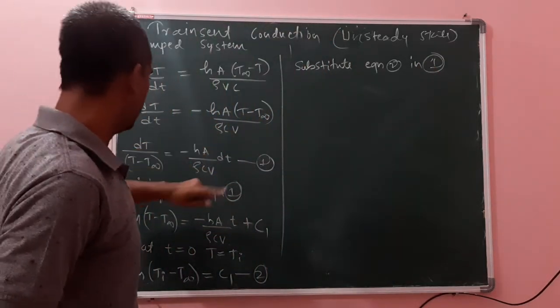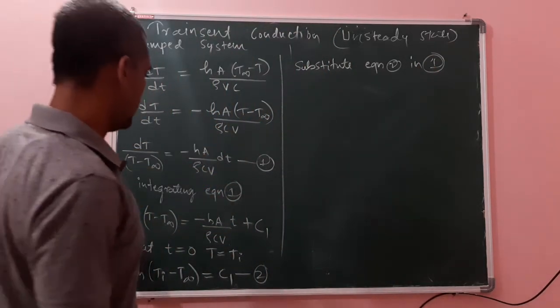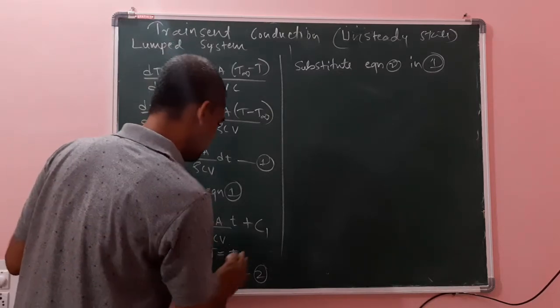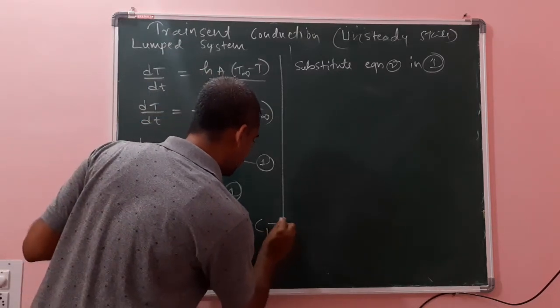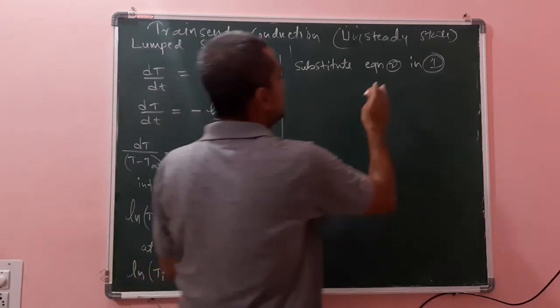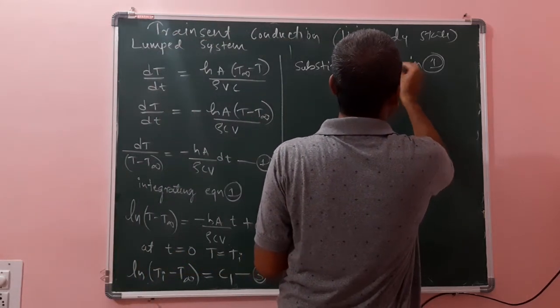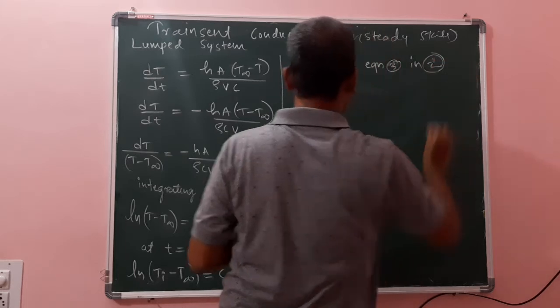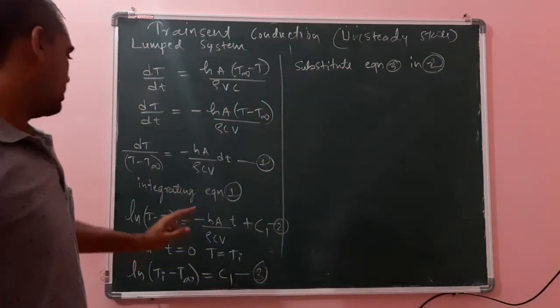I will call it equation number 2, and this one equation number 3. So I will substitute equation 3 in equation 2, with C1 substituted here.